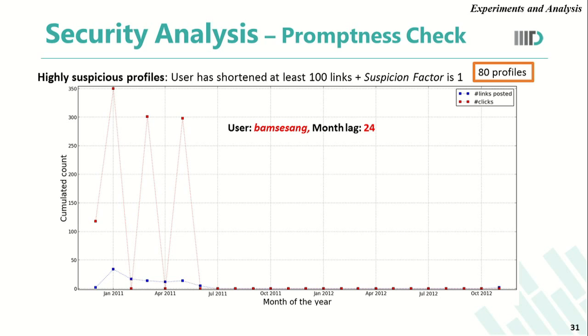For this user, as you can see from the graph, the blue node denotes the number of links posted for each month, and the corresponding red dot denotes the number of clicks received on that particular link. This graph shows that this particular user kept shortening only malicious URLs for close to 7 months, remained inactive for 1 year, and again shortened the malicious URL after a discontinued interval of 1 year. This clearly shows that such users keep shortening malicious Bitly URLs and the state of detection is unknown.